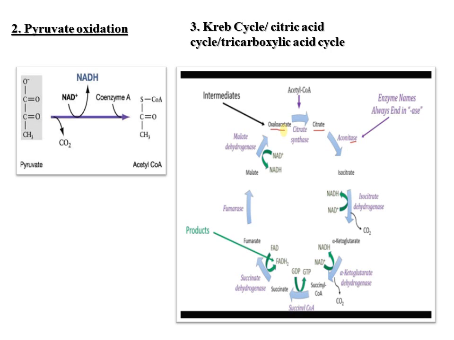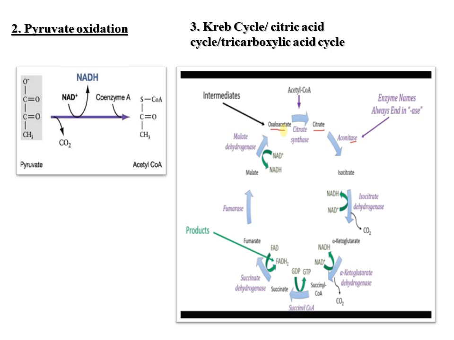Then with the help of the aconitase enzyme, it is converted into isocitrate. Then with the help of isocitrate dehydrogenase, alpha ketoglutarate is formed. Citrate is a 6 carbon compound, ketoglutarate is a 5 carbon compound, and then succinyl CoA is formed after this step, which is a 4 carbon compound.